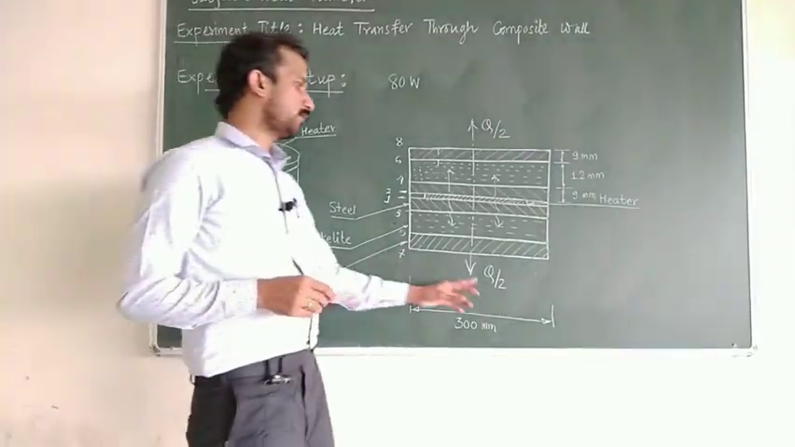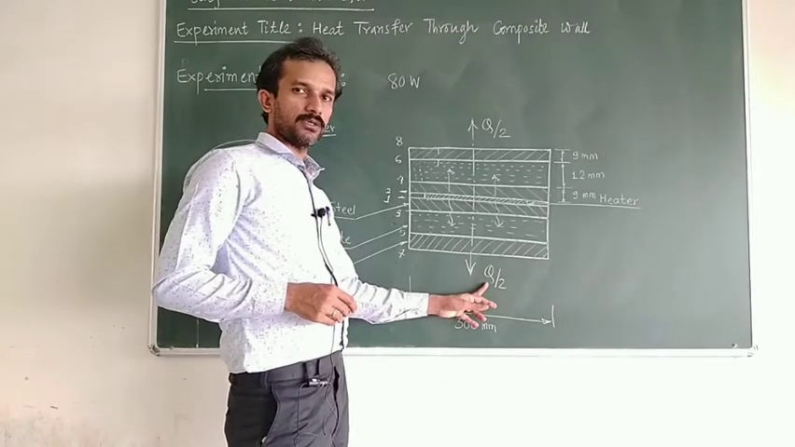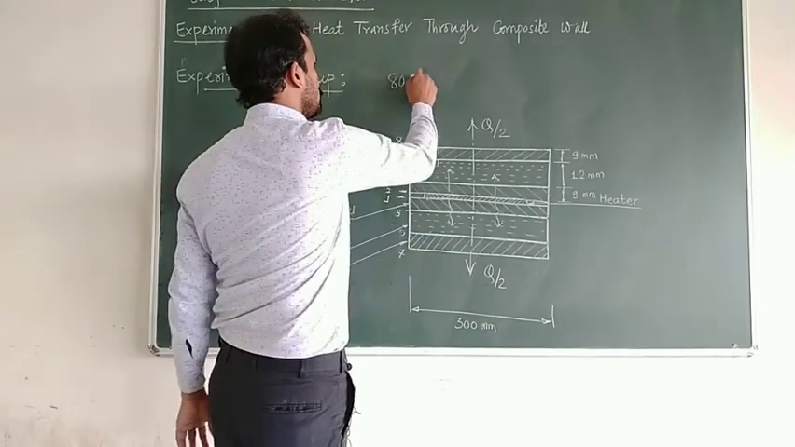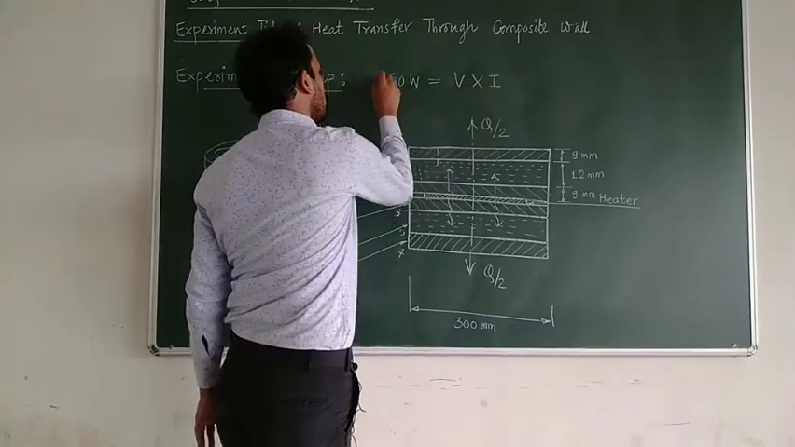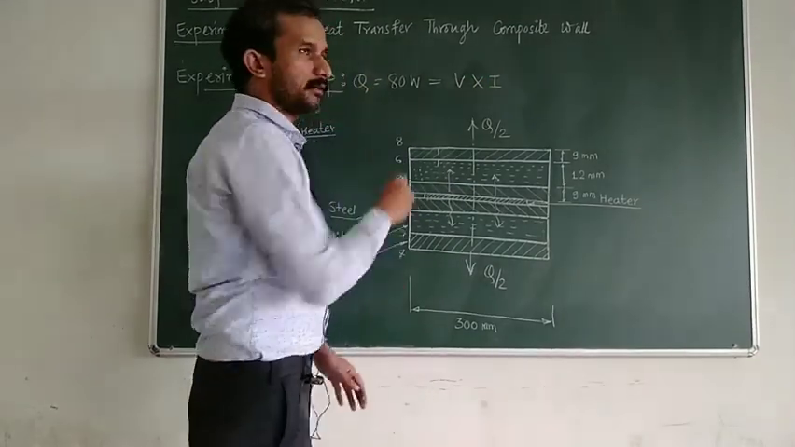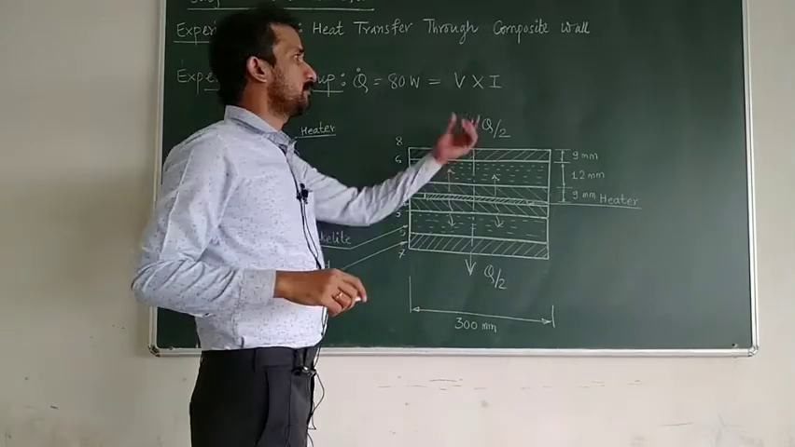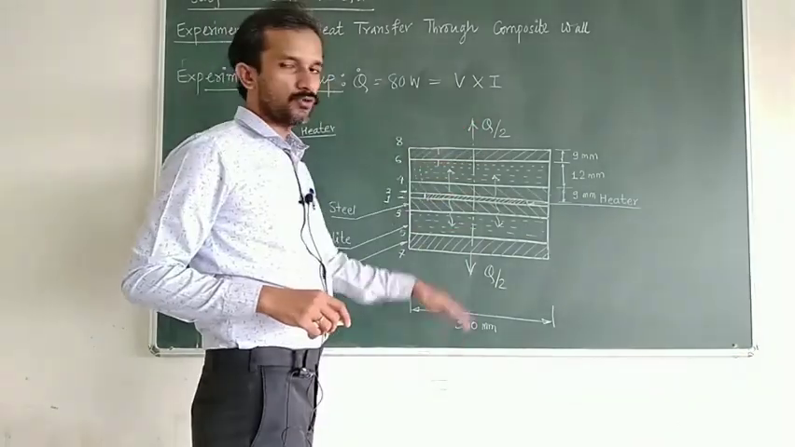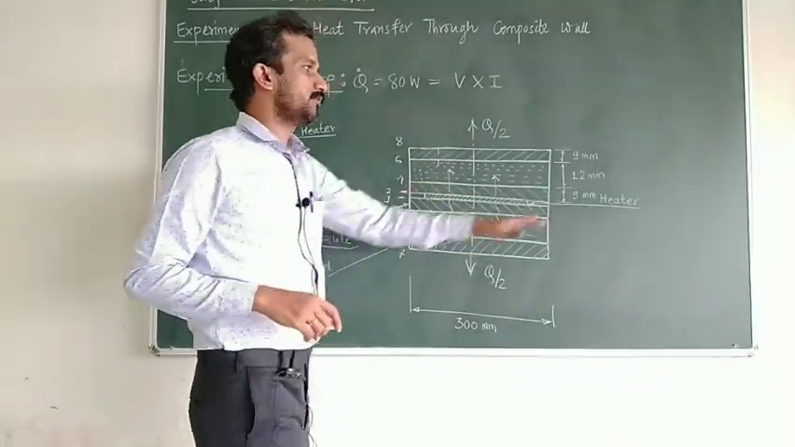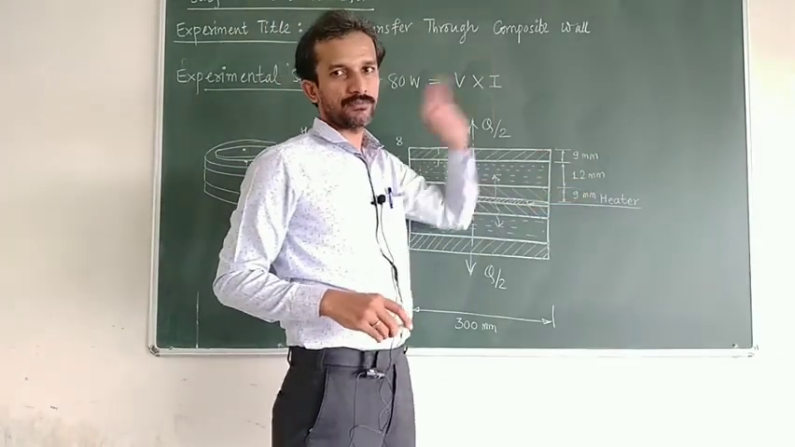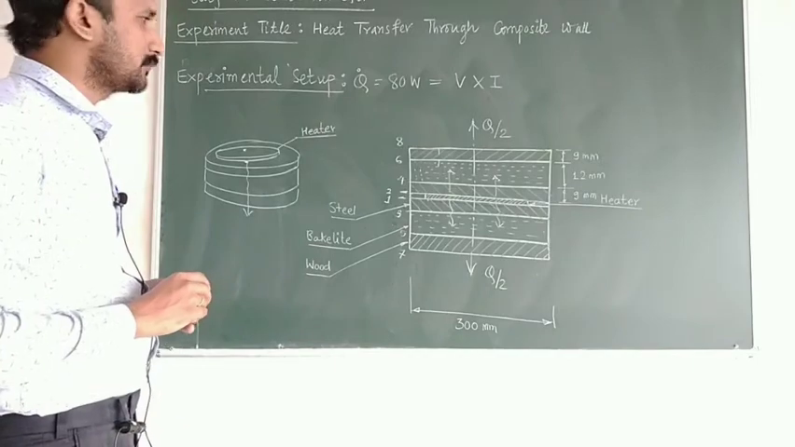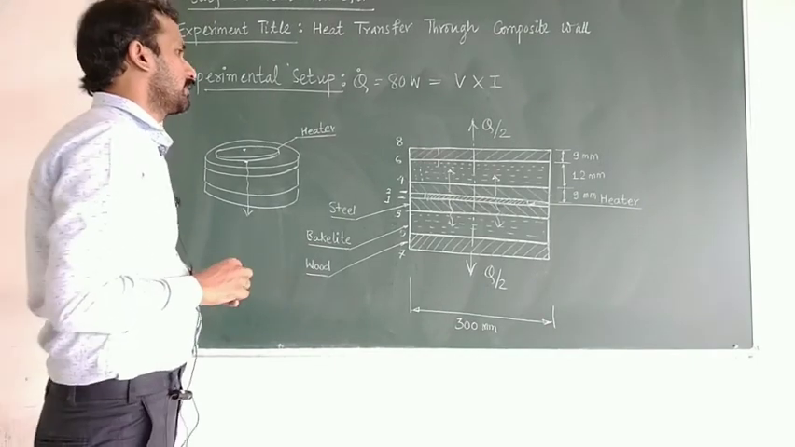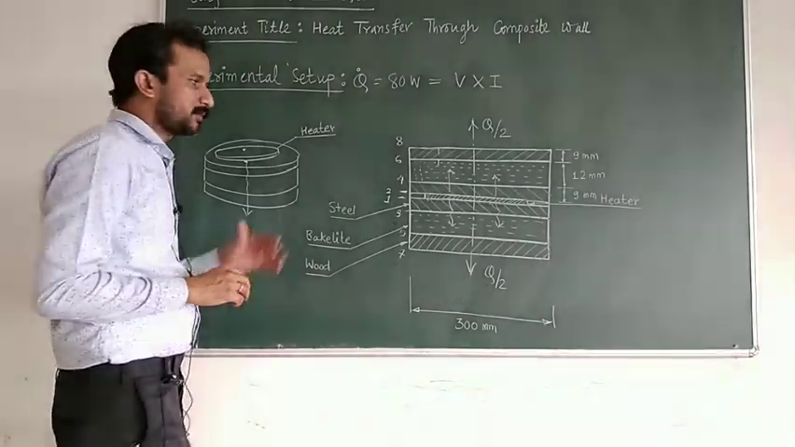We are going to record the energy we supply with the help of a voltmeter and ammeter. The multiplication of voltage and current will give you the total heat. So that rate of heat transfer will be obtained by this, and that will be conducted to both sides. We will record the temperatures. We have the thickness of each slab, so that we can use the formula for one dimensional heat conduction, and we can find out the conductivity of each material.